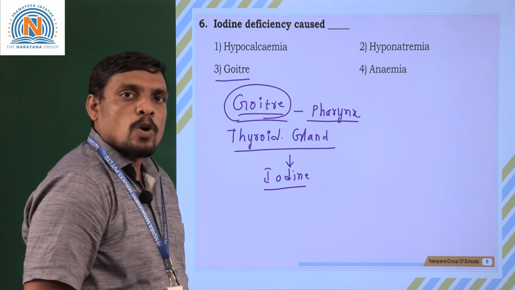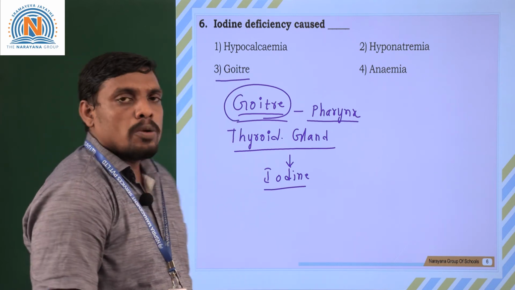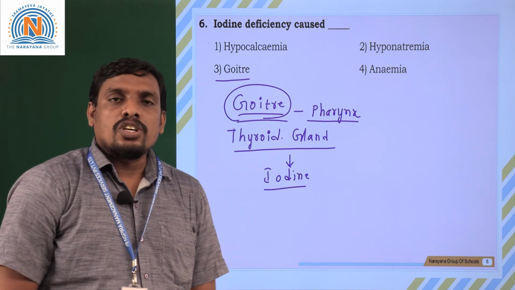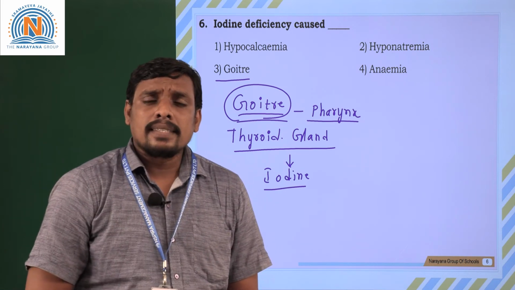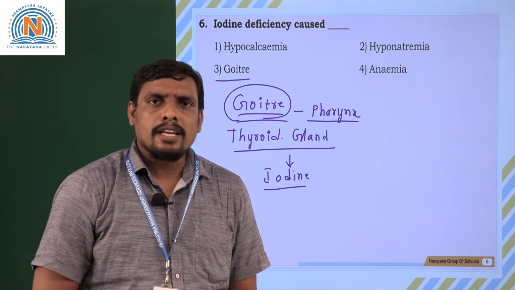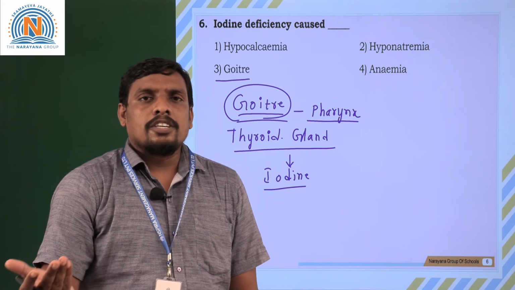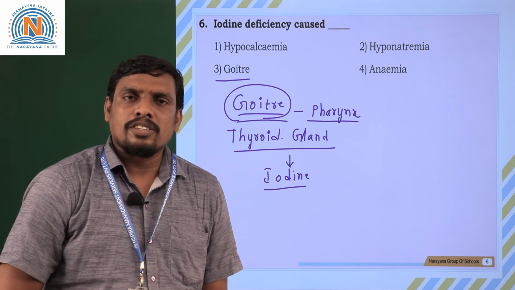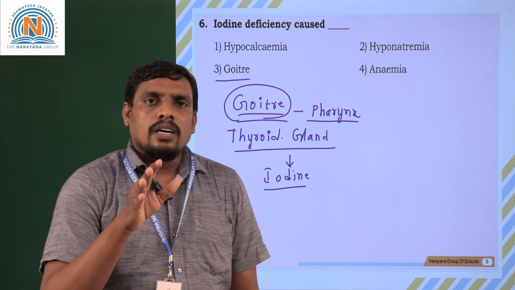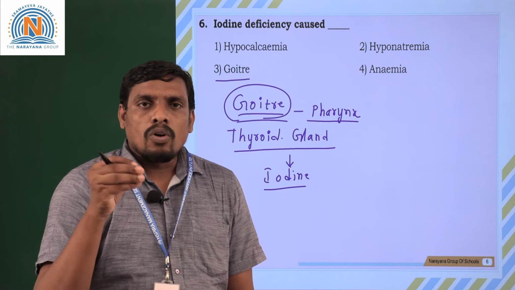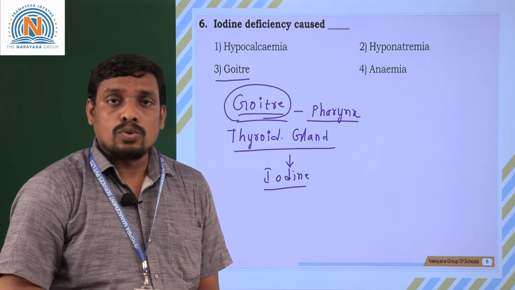What is it called? Goiter. So for proper development and proper functioning of the thyroid gland, iodine is an element which plays an important role. Iodine is richly seen in some food items. Can you guess the food items which have iodine? So let us try to think.